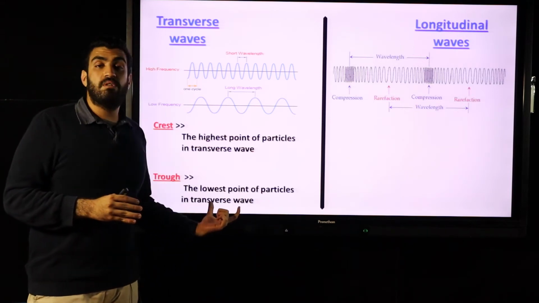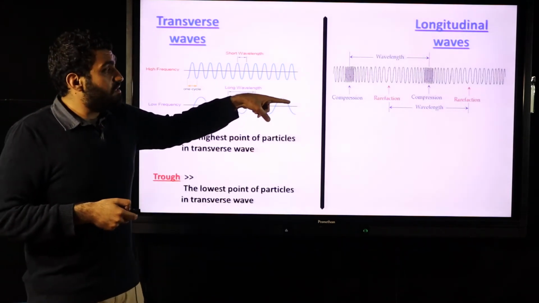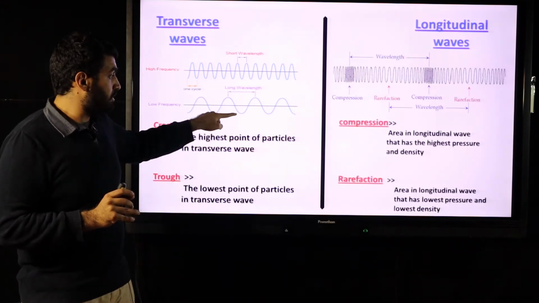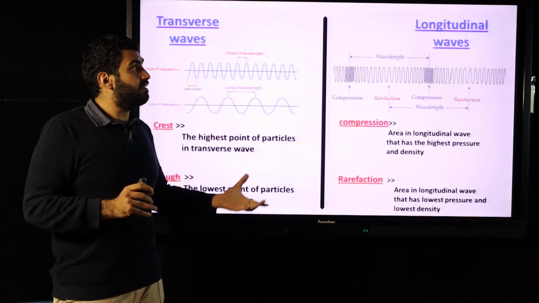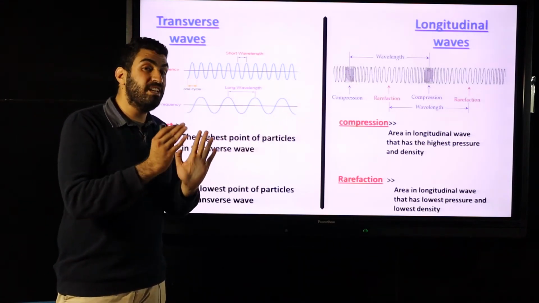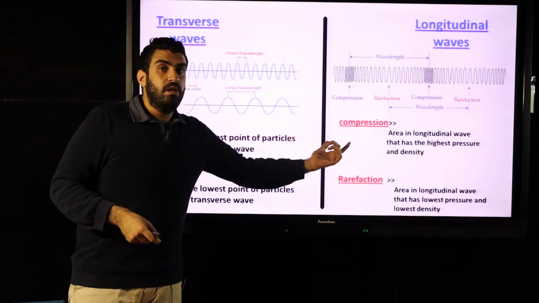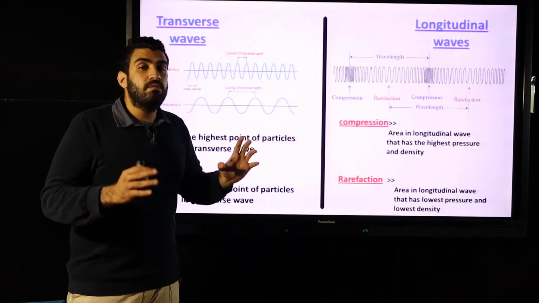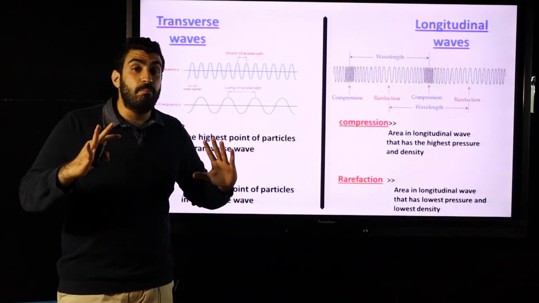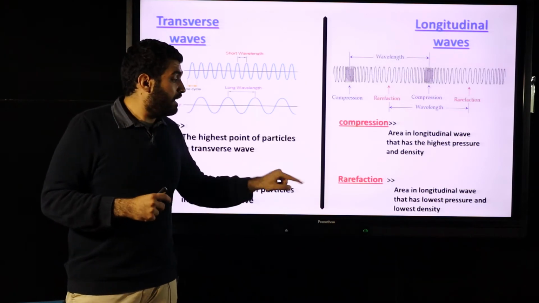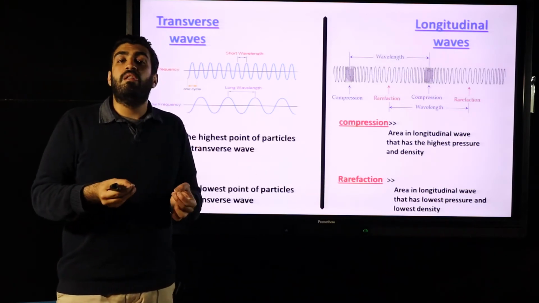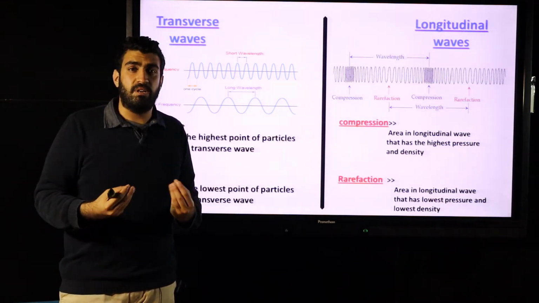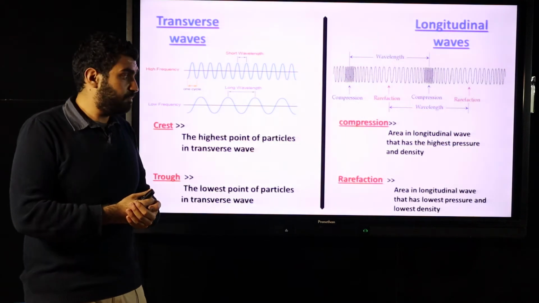particles in a transverse wave. In case of longitudinal, we have places, not points up and down like crest and trough. We have two regions, which are compression and rarefaction. Compression contains many particles, compacted, pressed, high density, while rarefaction contains a low amount of particles, rarefied. Rarefied means it looks like empty, but it's not empty. Low amount of particles.